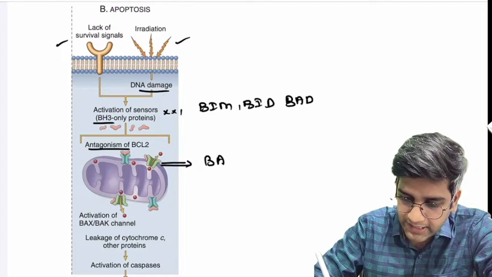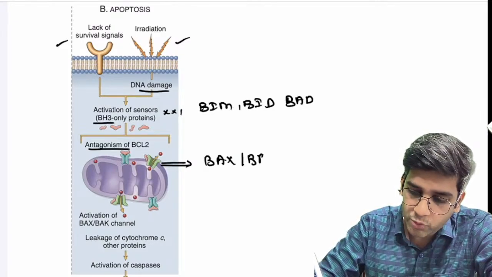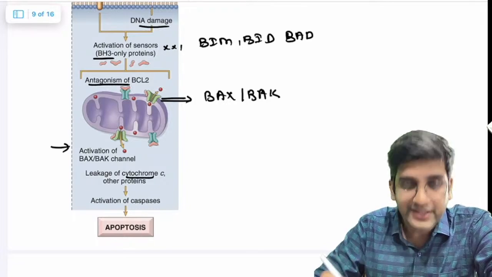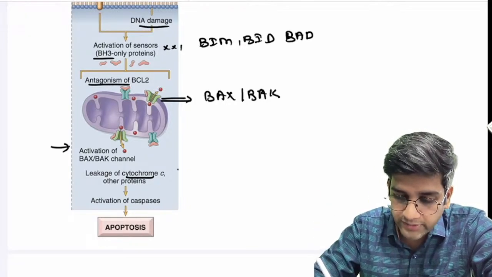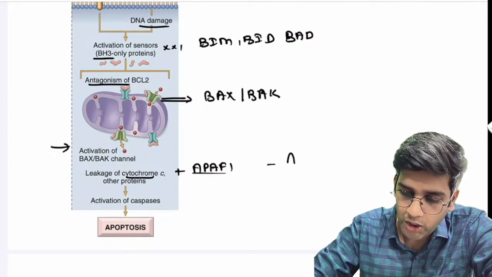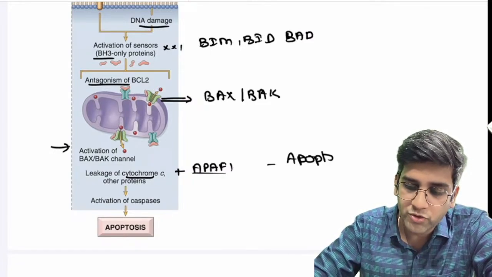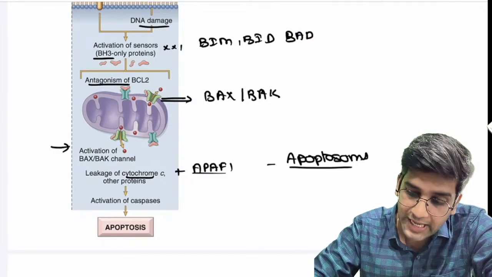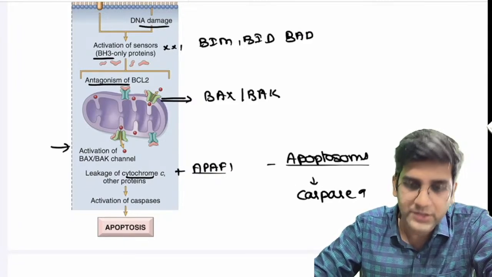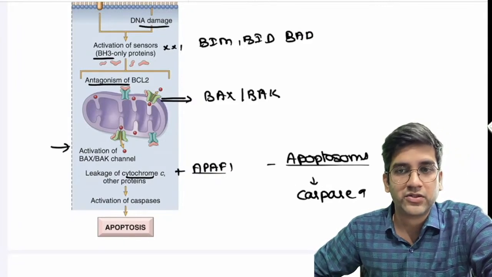Antagonizing it will activate this guy. This guy is BAX and BAK. BAX and BAK are your pro-apoptotic channels. If you see here, they will be activated. That will release cytochrome C outside the mitochondria. This cytochrome C binds with APAF, which forms your apoptosome. Apoptosome is a combination of proteins which activates your caspase, right? So this is the simplest explanation of your intrinsic pathway of activation, right?